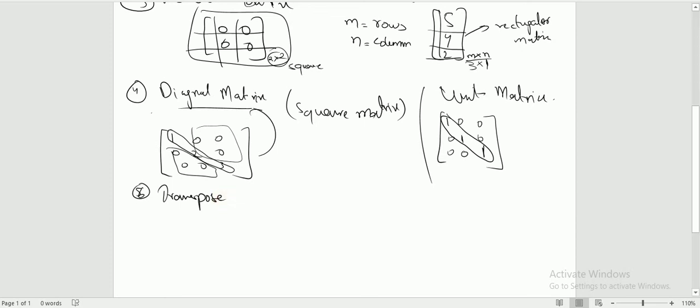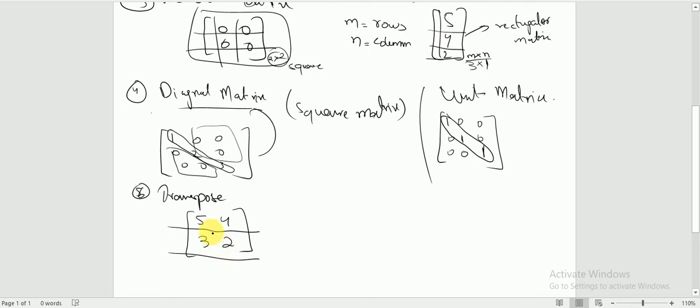In mathematical terms, we can say it is a matrix obtained by changing its rows into columns and its columns into rows. How can we write it? Let's take a look. We have 5 4 3 2. We have one row in which we have two elements, 5 and 4, and the second row in which we have 3 and 2.